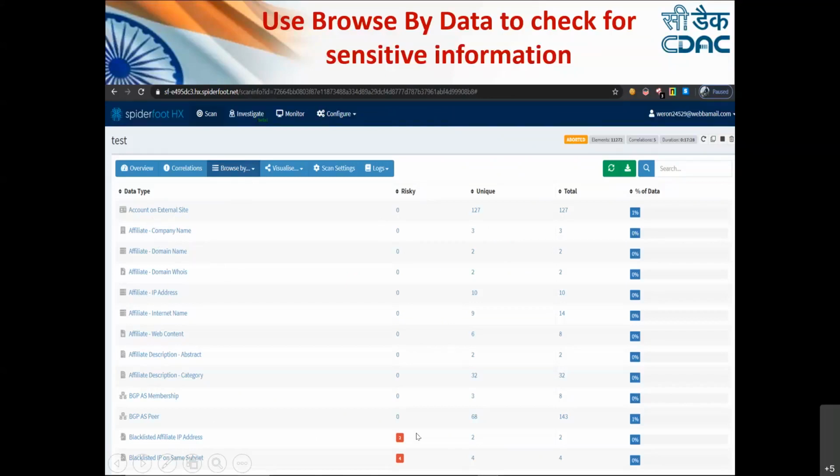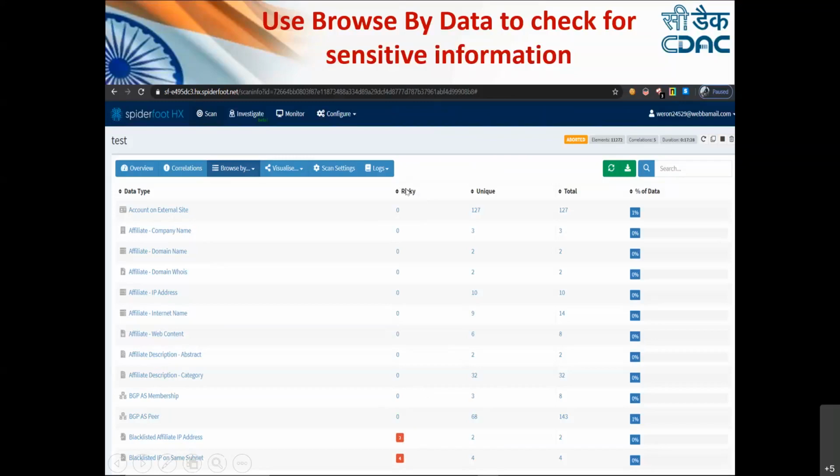So that it will mark with red. Now it's a long list. So what we have to do, we want that all those vulnerable entities should come on the top. So we have to view this list in the descending order. For making it in descending order, you just double click on this risky part.